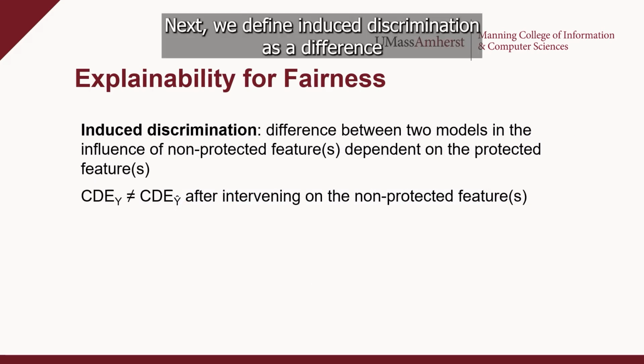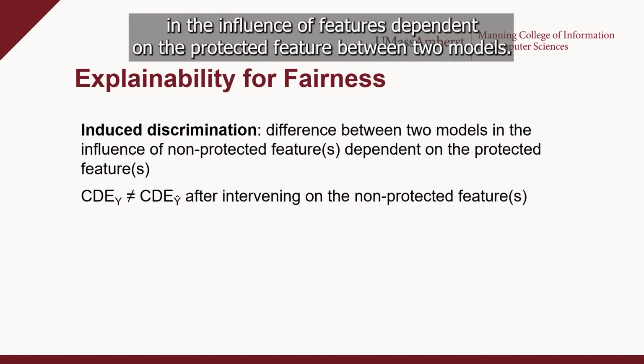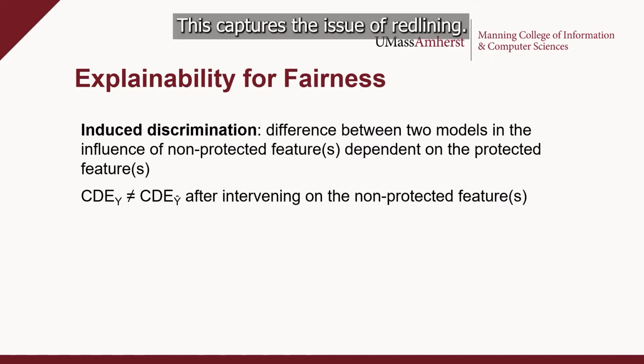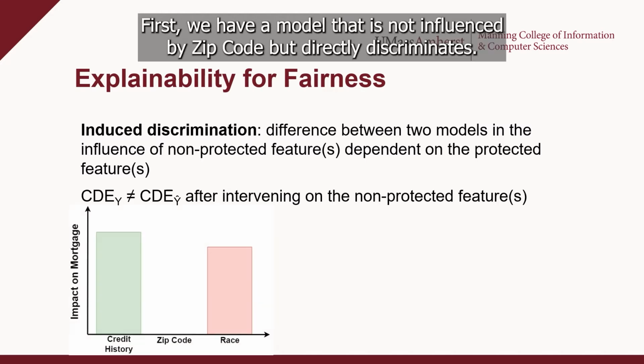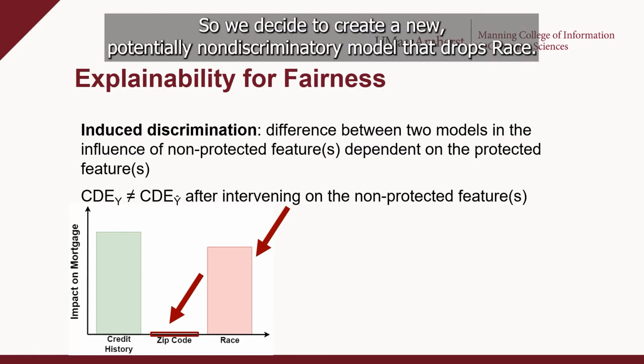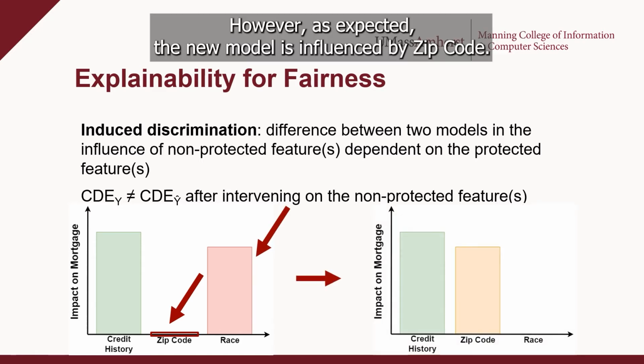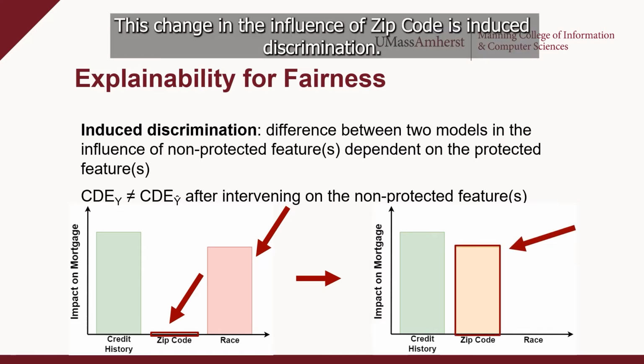Next, we define induced discrimination as a difference in the influence of features dependent on the protected feature between two models. This captures the issue of redlining. First, we have a model that is not influenced by zip code, but directly discriminates. So we decide to create a new potentially non-discriminatory model that drops race. However, as expected, the new model is influenced by zip code. This change in the influence of zip code is induced discrimination.